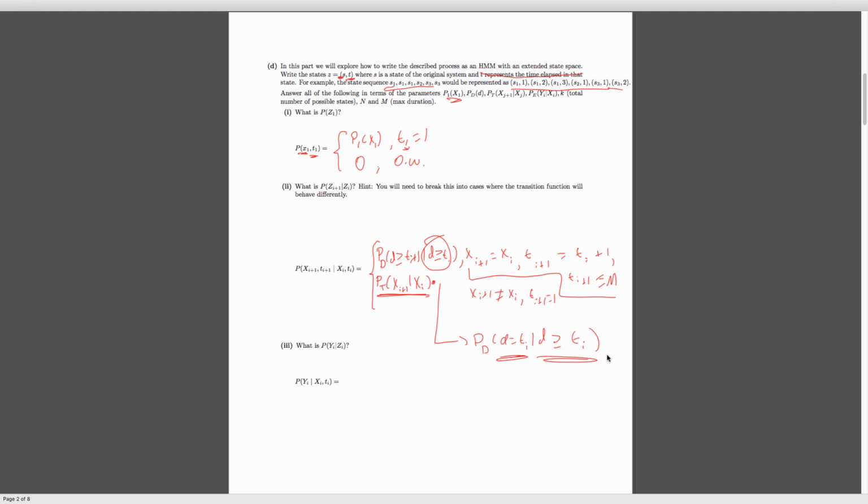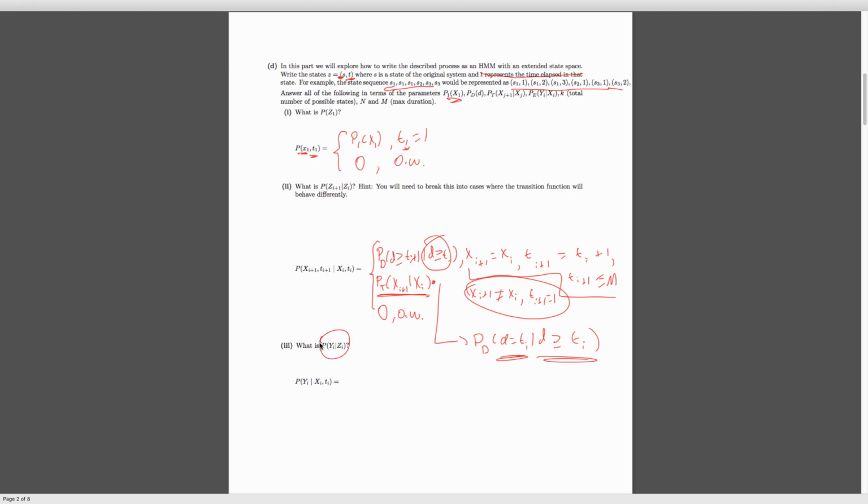So we end up with this thing over here. If this is true, we end up with a distribution of this form. These are the only two things that can happen in our process. We either move to a new state after exhausting our duration, or we stay in the same state for one more time step. Other than this, we have 0 otherwise. We basically have these 3 cases. A lot of these transitions between some x sub i, t sub i and some x, t are going to have 0 probability. We'll see later in this question we can use that to write a more efficient update. But for right now, hopefully this form makes sense. There are 2 cases, and otherwise nothing else is possible.